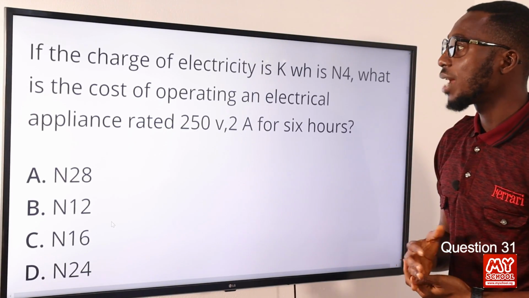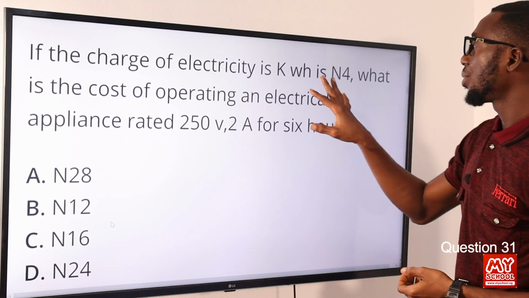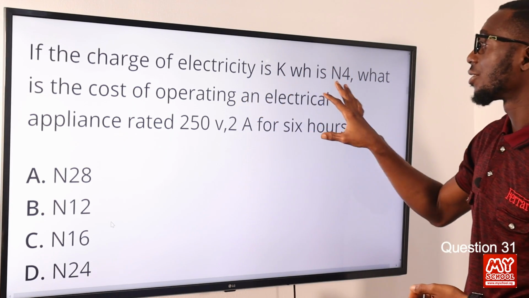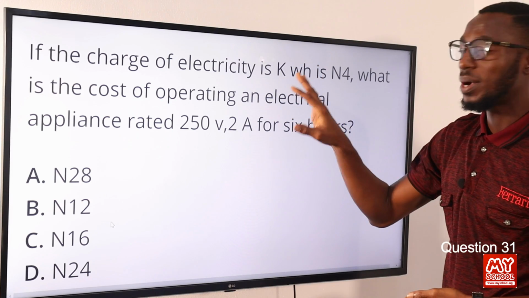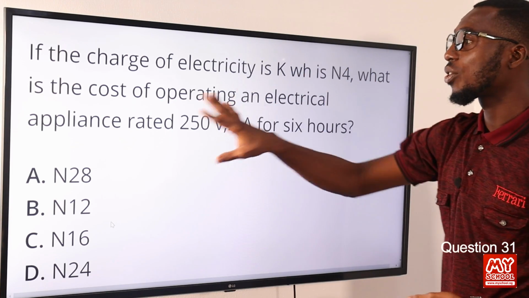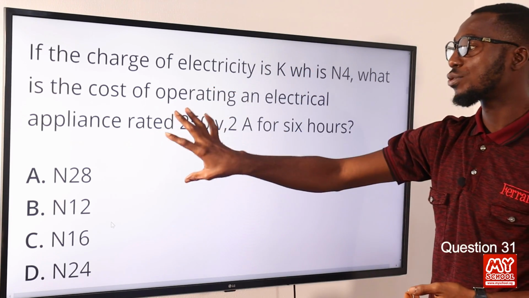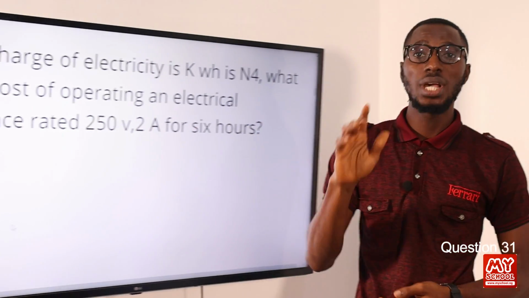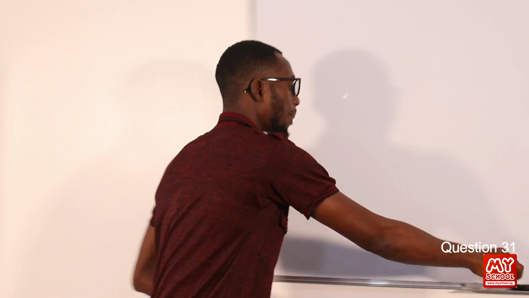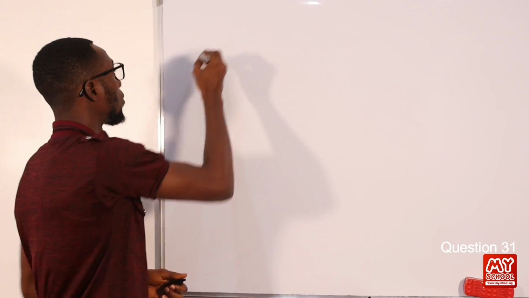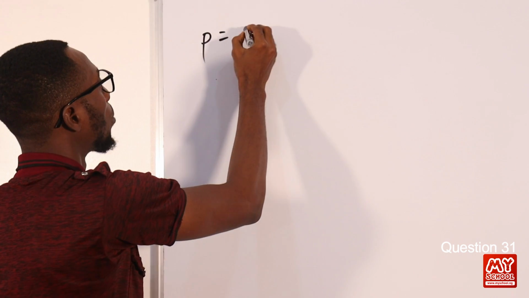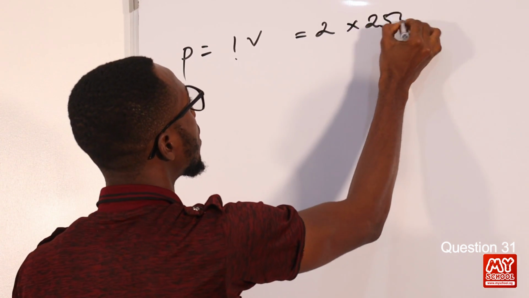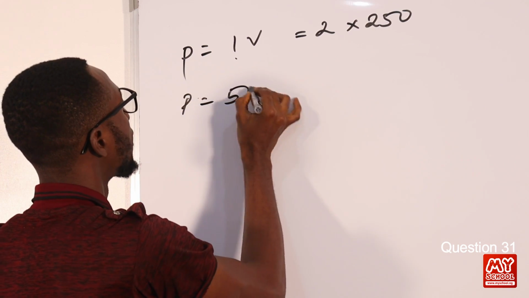31. If the charge of electricity per kilowatt hour is 4 naira, what is the cost of operating an electrical appliance rated 250 volts, 2 ampere for 6 hours? So we are going to find this out together. We can use power equals IV, where I is current, V is voltage. We are given the current as 2, voltage 250. That tells us that the power here is 500 watts.